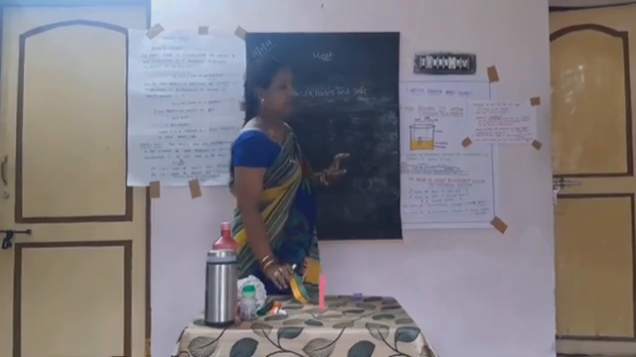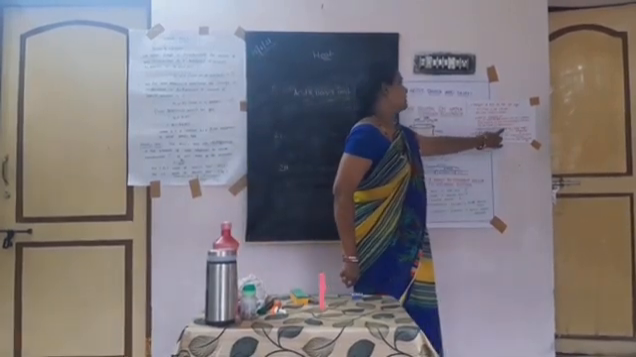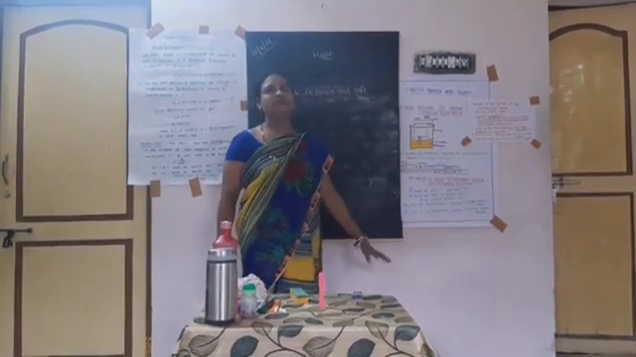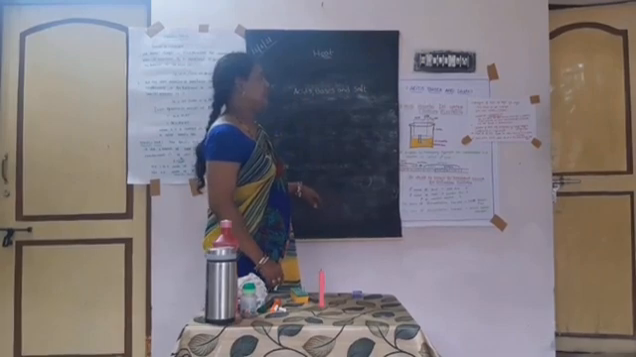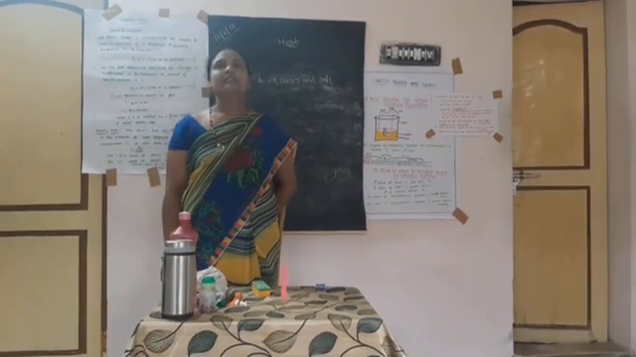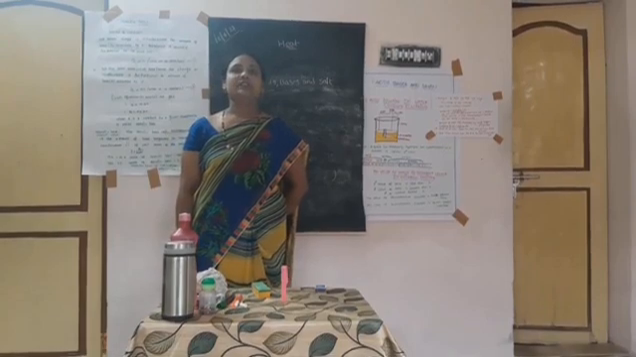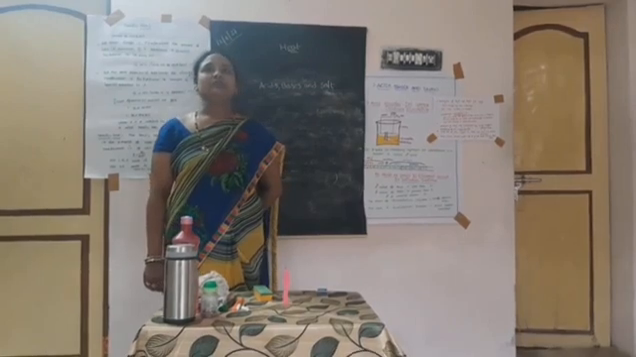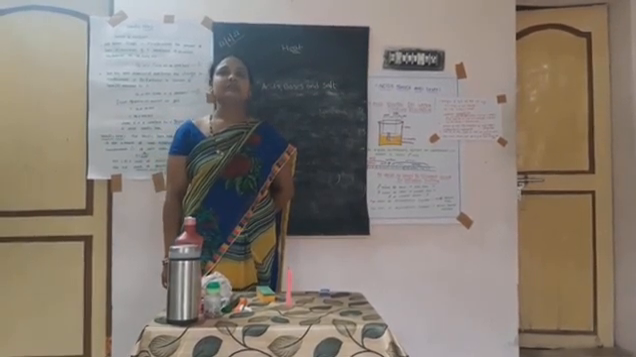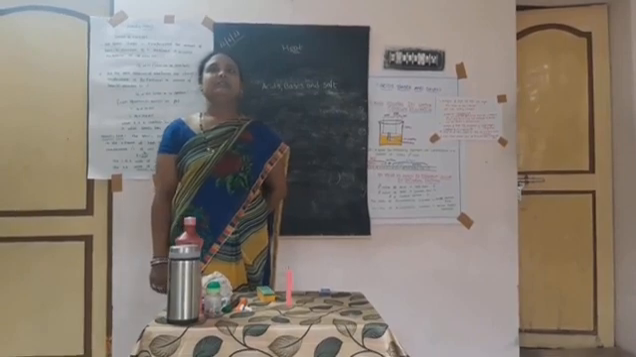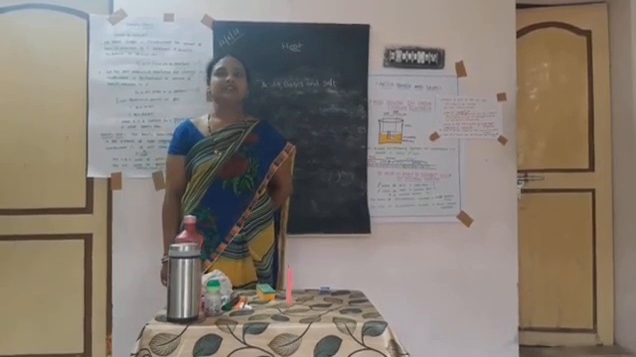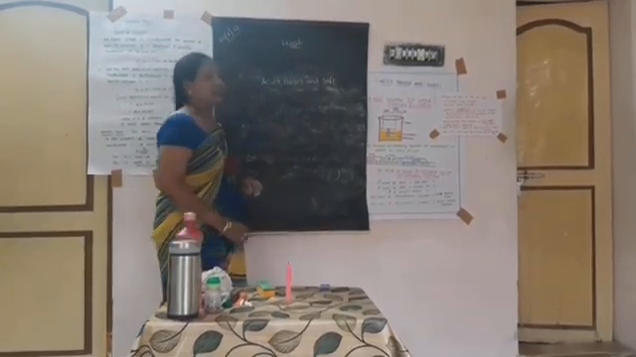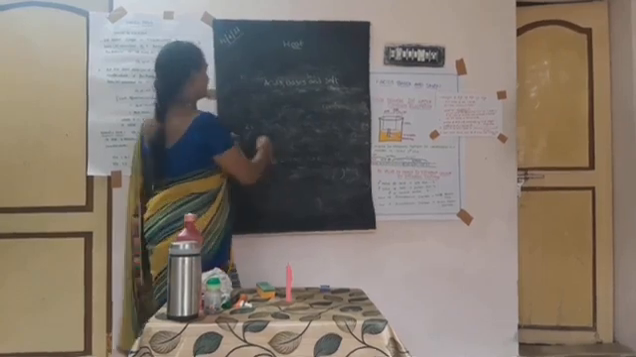And the next laboratory activity is the reaction of acids with metal carbonates and metal hydrogen carbonates. Both lab activities are important. Let's go to the next topic, neutralization. What is neutralization? The reaction of an acid with a base to give a salt and water is known as a neutralization reaction.